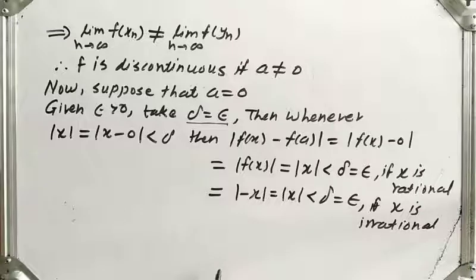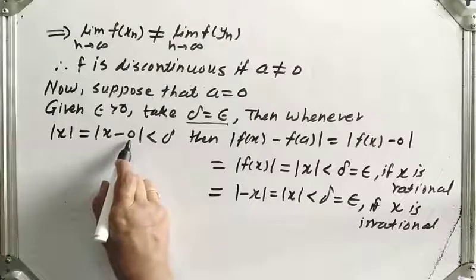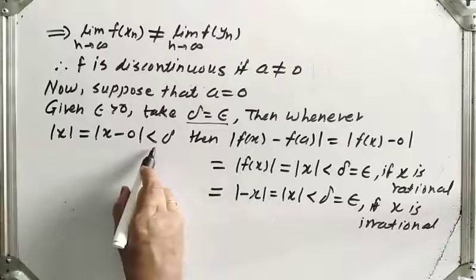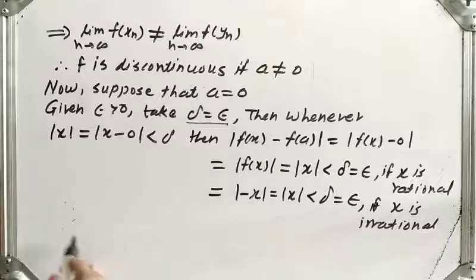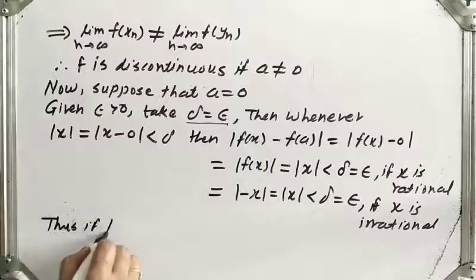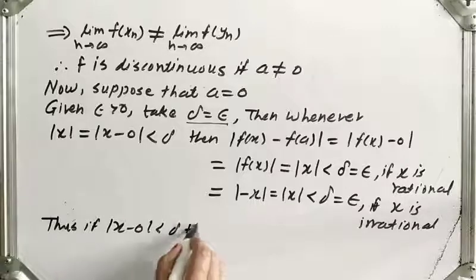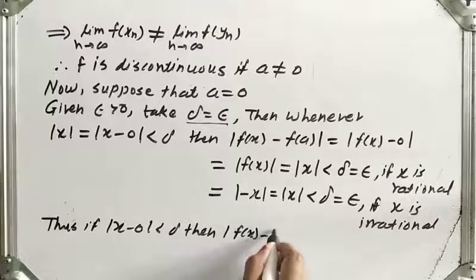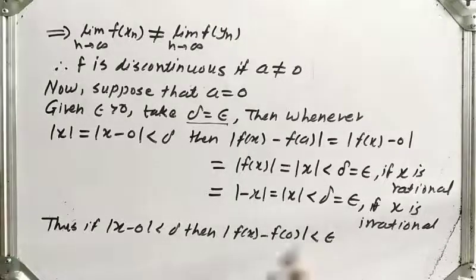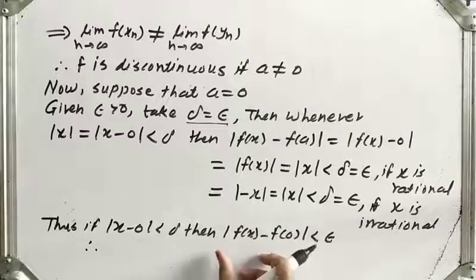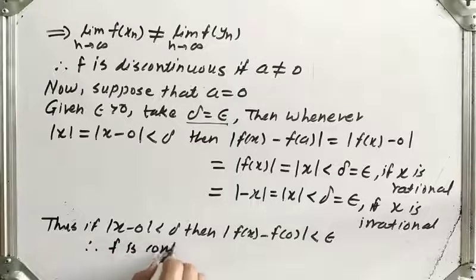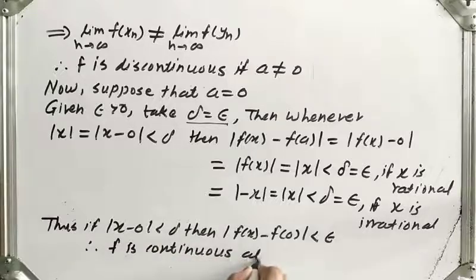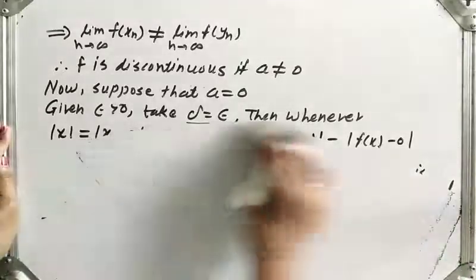Means in both cases what we get: if mod of x minus a is less than delta, then mod of f of x minus f of a is less than epsilon. Thus if mod of x minus 0 is less than delta, then mod of f of x minus f of 0 is less than epsilon. Therefore this is nothing but the definition of continuity. Therefore we can say that f is continuous at 0.